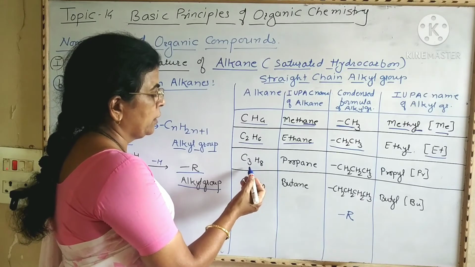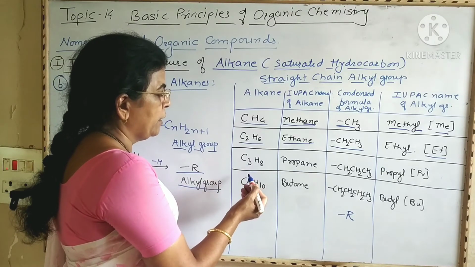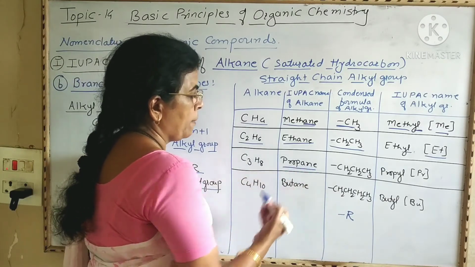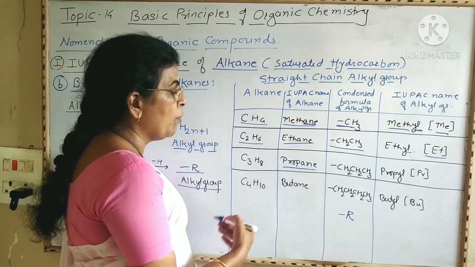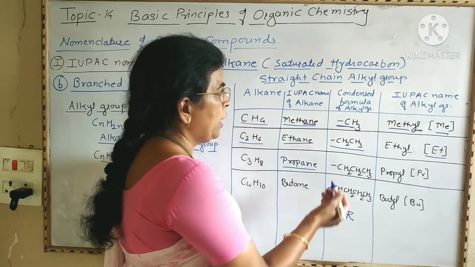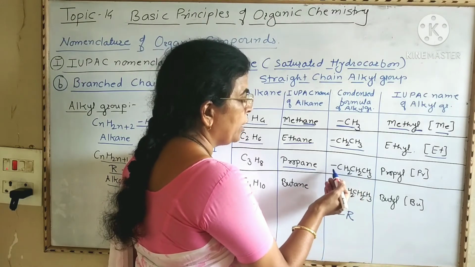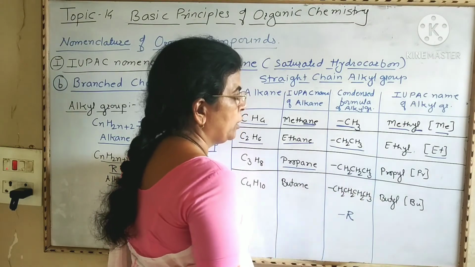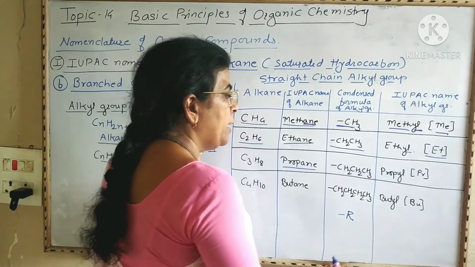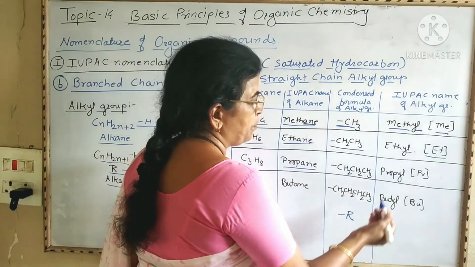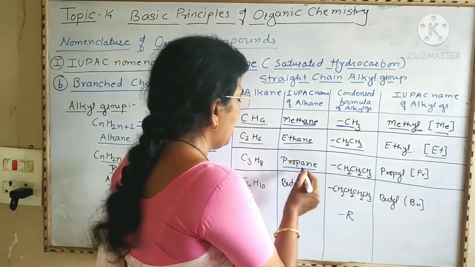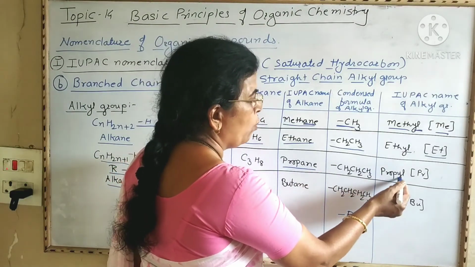Now next, C3H8. This is propane. When one hydrogen atom from propane is removed, then the condensed formula of the alkyl group becomes dash CH2CH2CH3, and it is named as propyl. That is, ane from propane is replaced by yl.